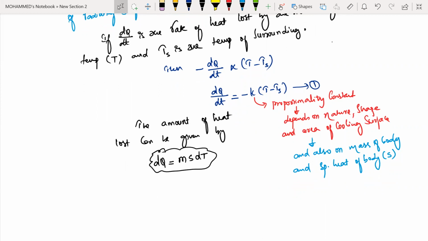So that value of dQ I can substitute in equation number 1. Right now you can substitute from this given condition. So if I divide this with respect to time, can you tell me what happens?